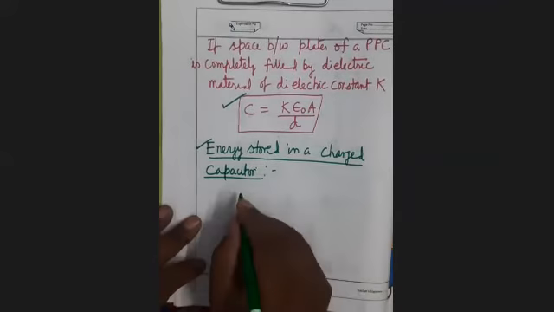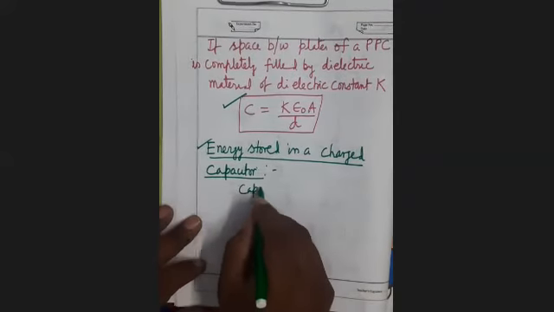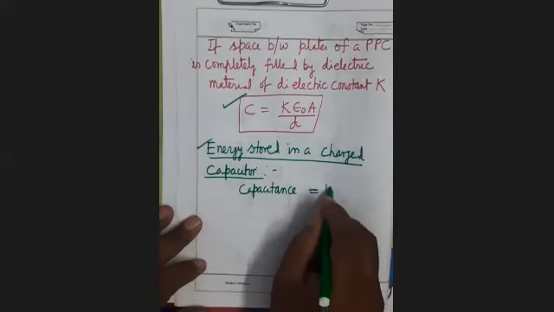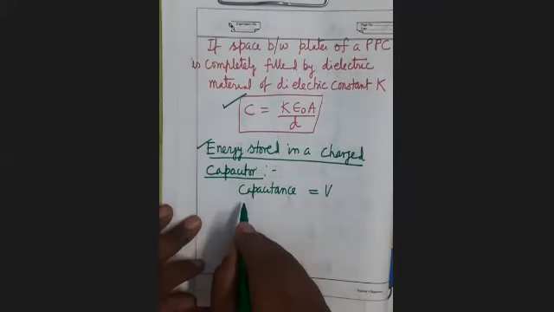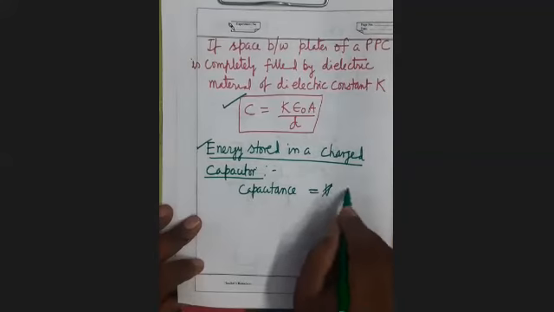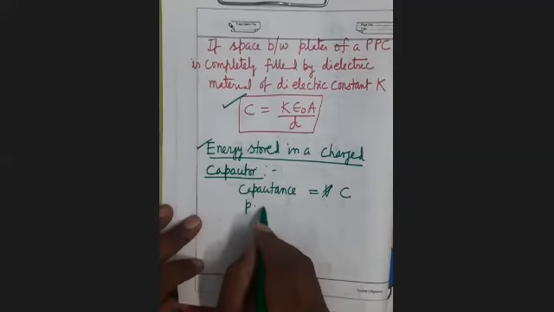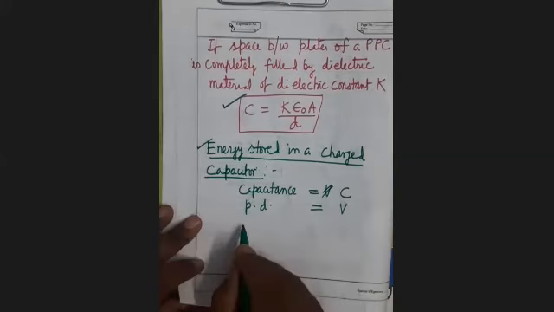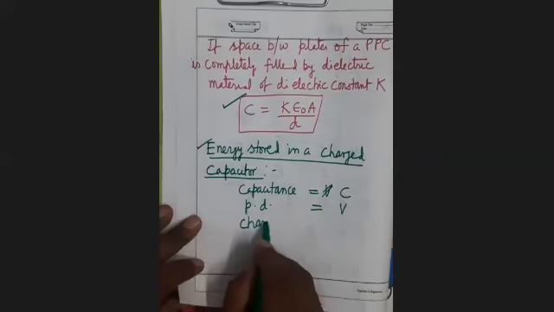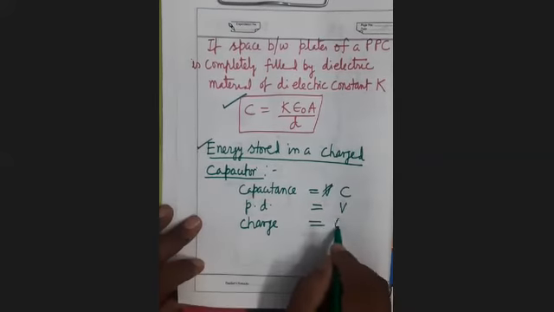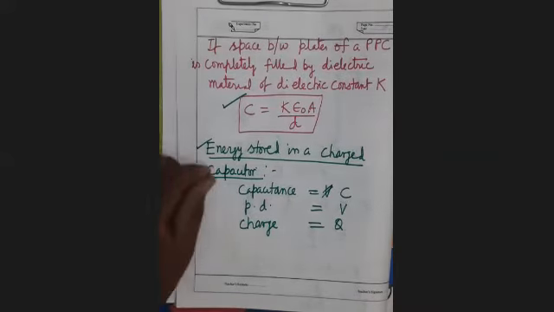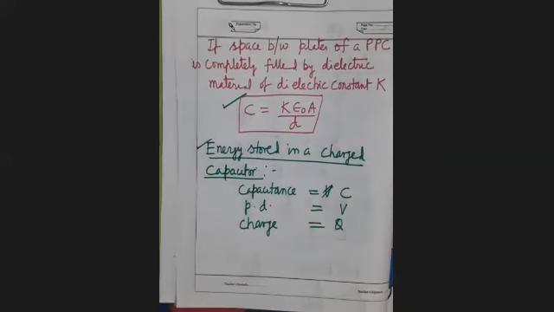So suppose there is a capacitor of capacitance C. It is charged up to a potential difference V. And then it holds how much charge? Q.